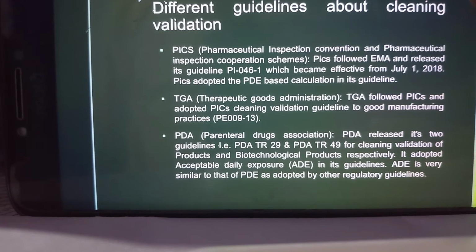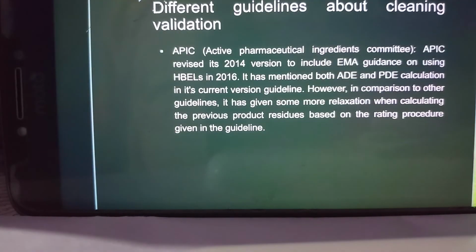Then comes PDA, Parenteral Drug Association. Parenteral Drug Association released its two guidelines, that is PDA TR 29 and PDA TR 49 for cleaning validation of drug products and biotechnological products respectively, and it adopted acceptable daily exposure ADE calculation in its guideline. ADE is also very similar to that of the PDE as mentioned and adopted by other regulatory guidelines.